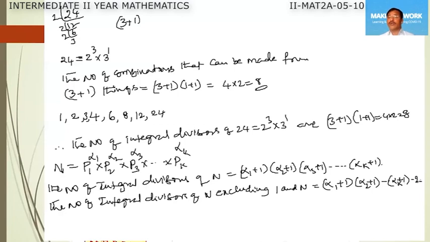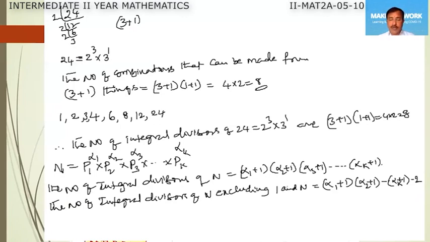What are these minus 2? Which are these minus 2 we are subtracting? So 1 and itself. 1 is the integral divisor obtained without taking any element in the combinations. And this n, the number itself given, is obtained by taking all the factors at a time.